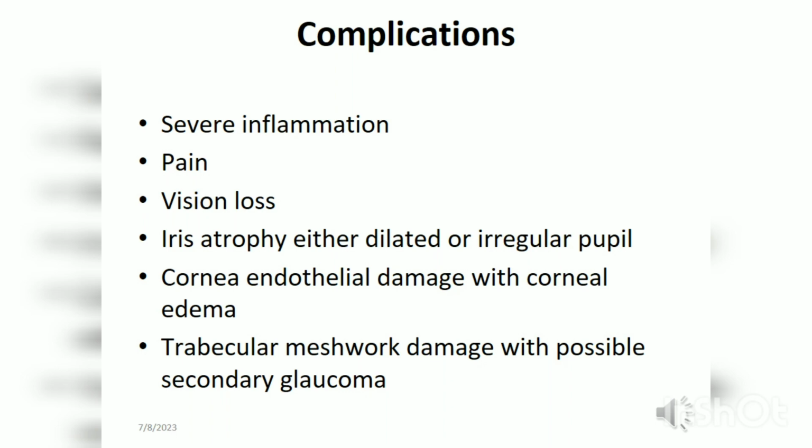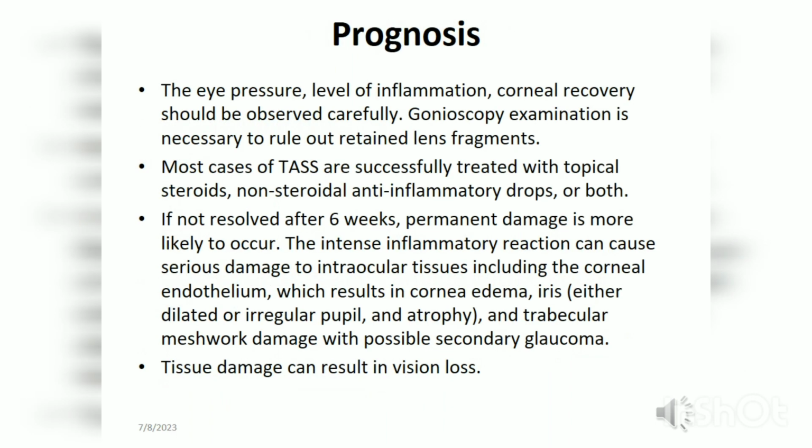Now coming to the prognosis, the eye pressure, the level of inflammation, and the corneal recovery should be observed carefully, and in all cases gonioscopic examination is necessary to rule out any retained lens fragments following the surgery. Most cases of TASS are successfully treated with topical NSAIDs and topical steroid drops.